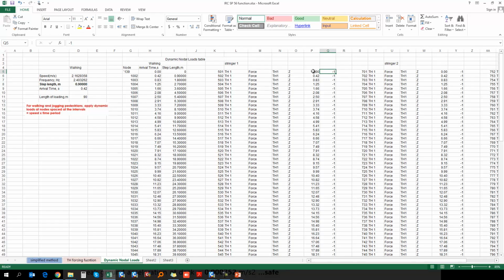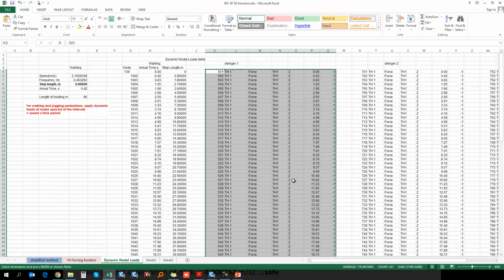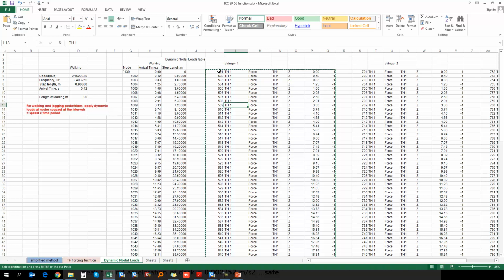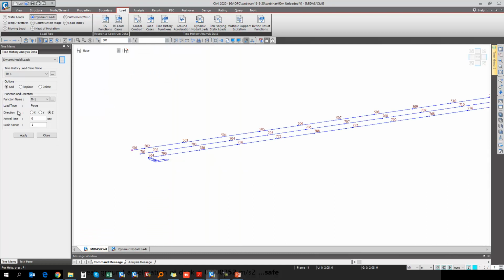This is how we have calculated the arrival time for each node location. Just copy this function. Before that, first create it for the first node location. In the software, first select this node, then select the time history load function name, specify the direction, arrival time 0, and the scale factor as -1, and then click on apply.